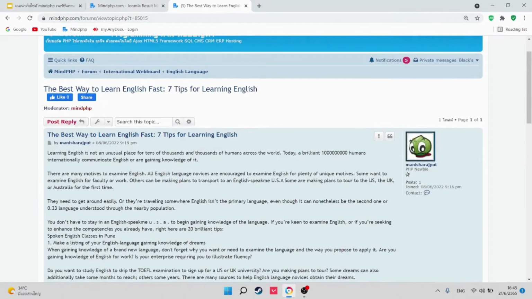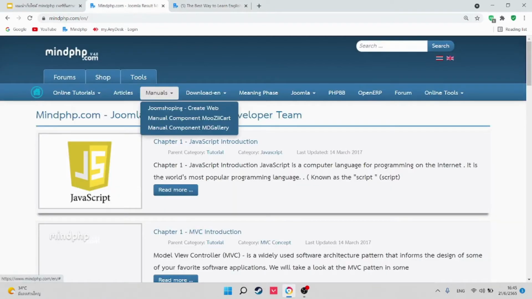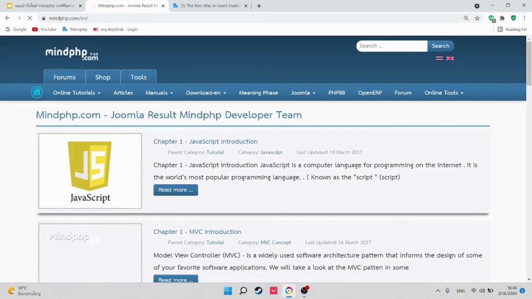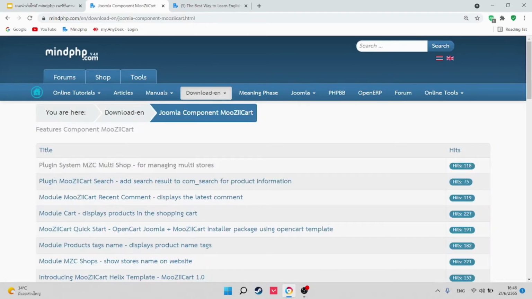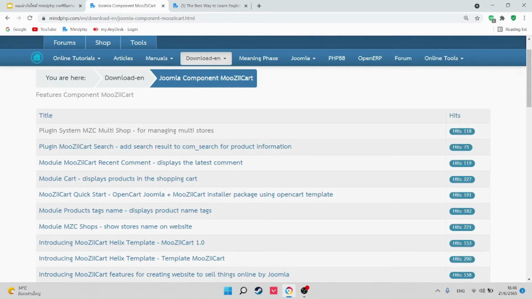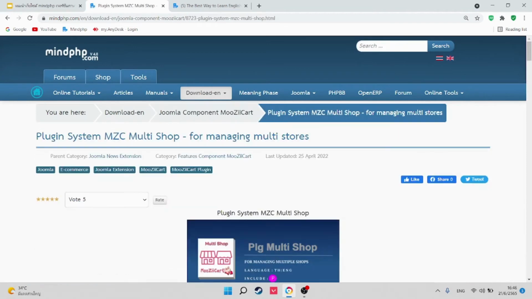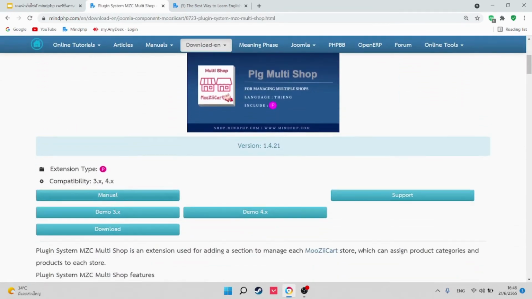Now let's move to the next one. Menu. You can see menu show up here, and then download. You can download the article that you are interested in. For example, Joomla component music card. It will show the component of music card. The first one will be plugin system and C multi-shop for managing multi-store. It can be downloaded right here.